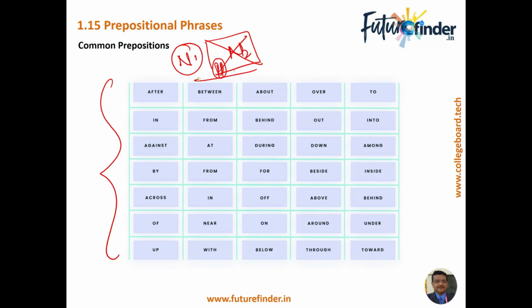This is the most common concept which is tested on the SAT. So let me repeat it again. When you have two nouns and there is a prepositional phrase between the two nouns, the noun number two that follows the prepositional phrase ceases to be the subject of the sentence, and only noun number one remains the subject of the sentence.